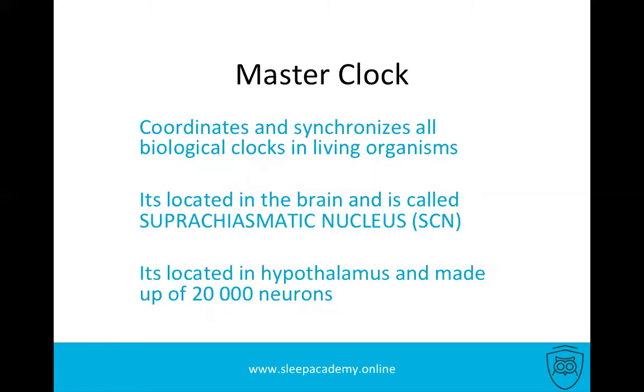Master clock is, again, something different from biological clock and circadian rhythm. Master clock coordinates and synchronizes all biological clocks in living organisms. It's located in the brain and is called the suprachiasmatic nucleus. It's located in the hypothalamus and made up of 20,000 neurons. It's a very small part of the hypothalamus, and compared to the rest of the body, it's very, very tiny, with only 20,000 neurons compared to the body that has billions.